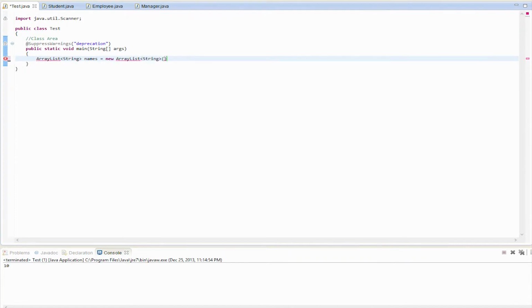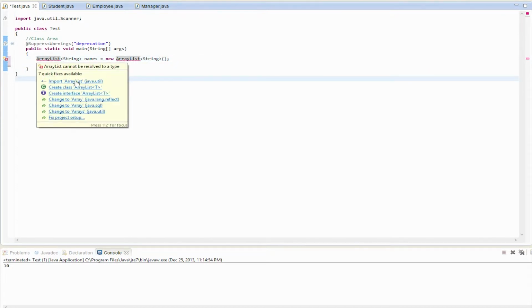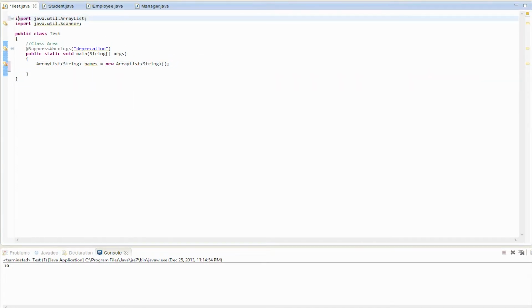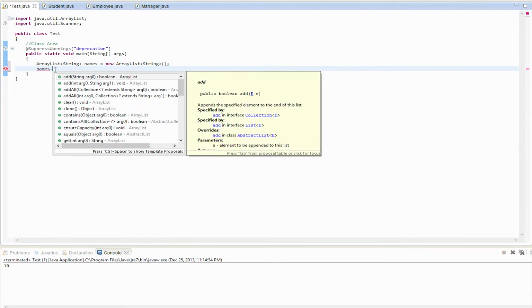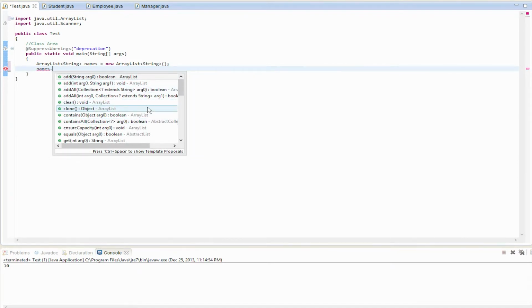And that's how you create a new ArrayList. Similar to the other one, except this one's dynamic. You don't have to tell it the size, and you're probably going to have to import the package here. Then you do names, and you have a very simple thing where you just do add. You just add at the end, and the cool thing is, like I said, you don't have to.